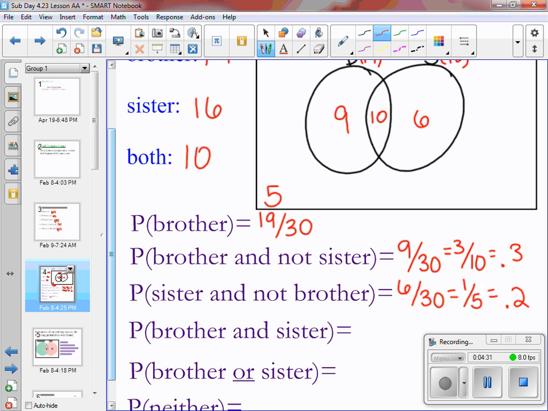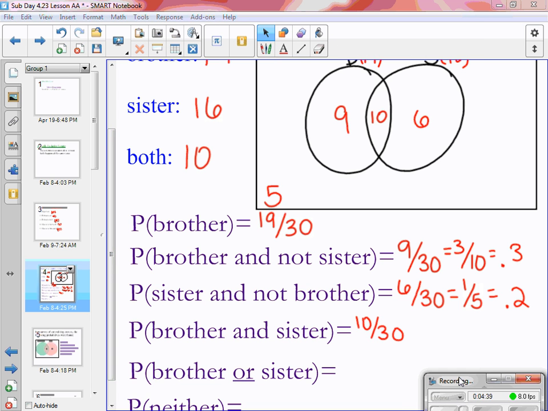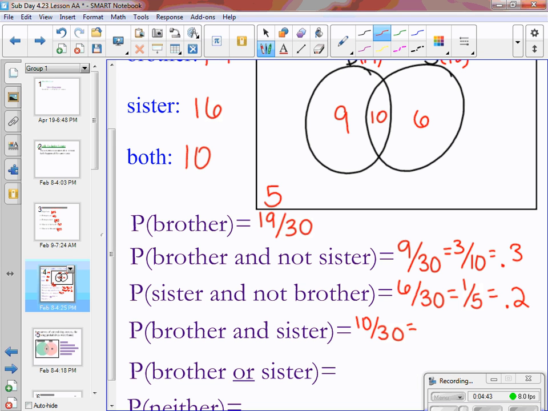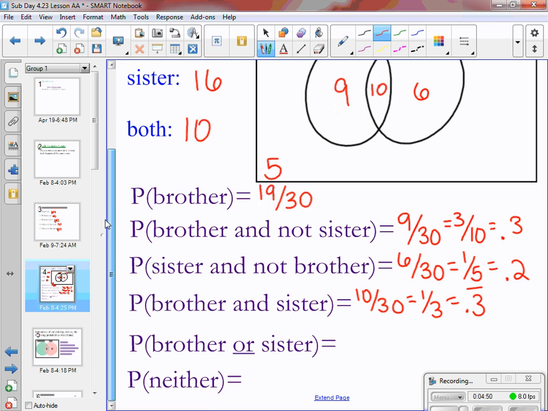Probability that they have a brother and a sister, that's the one in the middle, that's that 10. So we're going to do 10 out of 30, which simplifies to 1/3 or 0.3 repeating.